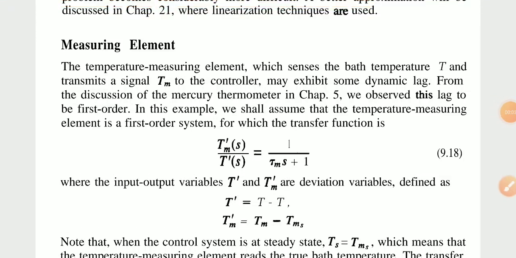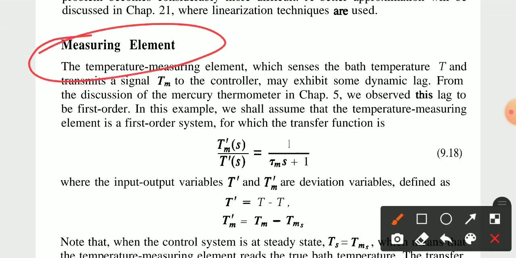Good afternoon, everyone. Today we discuss Instrumentation and Process Control, Unit number 5, the control system. Today we discuss the topic of measuring elements.